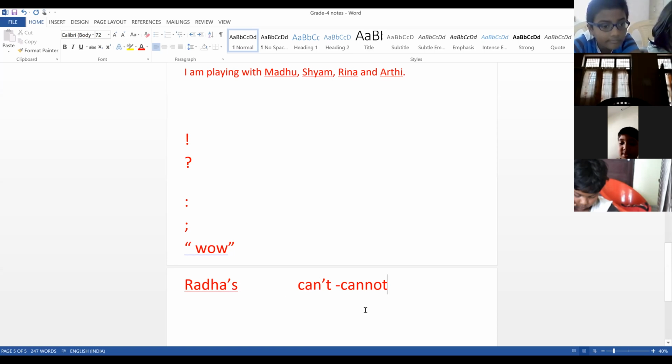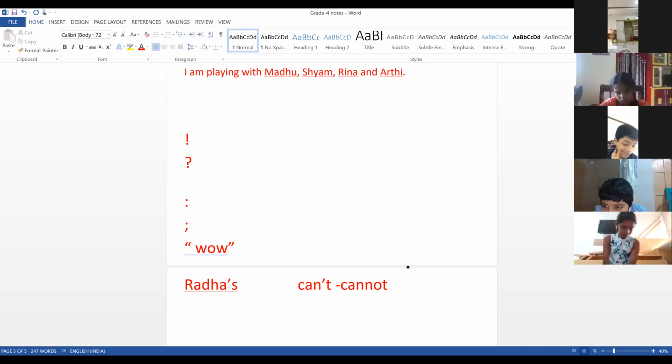In these two cases we use this apostrophe. Children, are you able to understand? One is to show possessiveness, that the things belong to someone, and the other is when letters are missing, to substitute the letters.